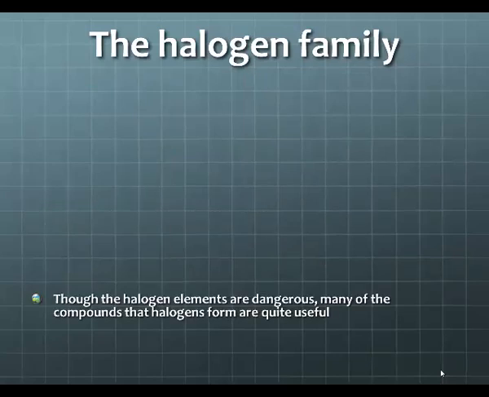Though the halogen elements are dangerous, many of them form compounds that are very useful to us. So when we talk about the halogens being very dangerous because they want to steal electrons from other elements, we also need to consider that when they do bind with other elements, they are very useful.